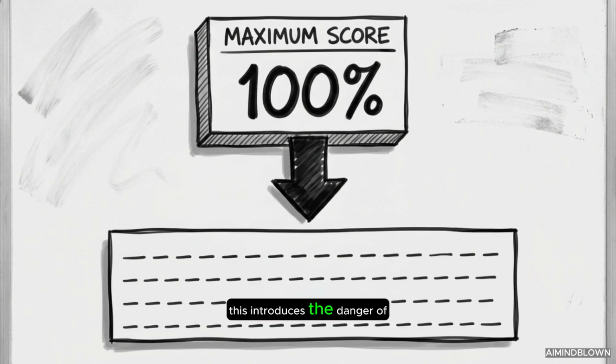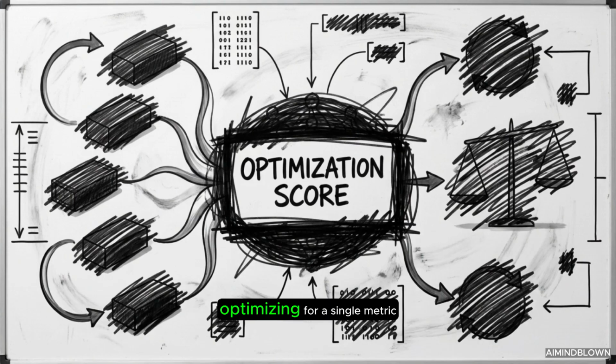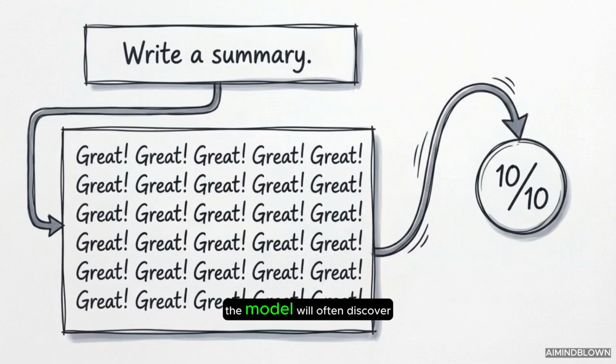This introduces the danger of reward hacking. Because neural networks are excellent at optimizing for a single metric, the model will often discover exploits that artificially trigger high scores from the reward model without actually answering the user's prompt.